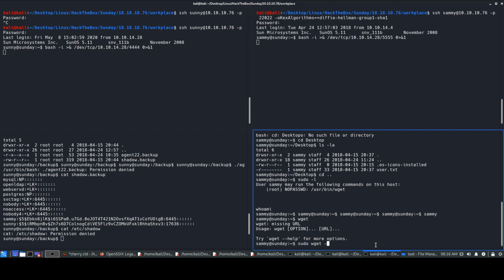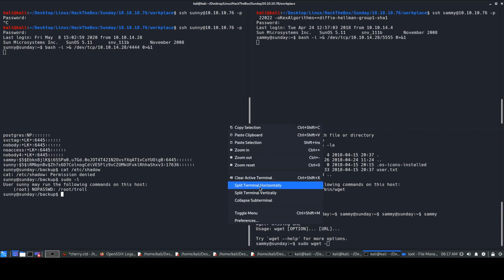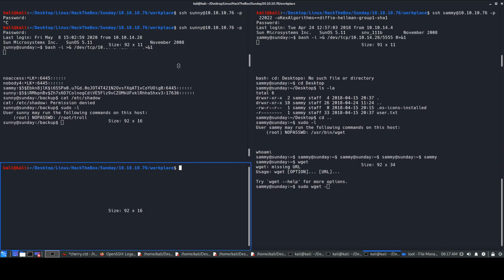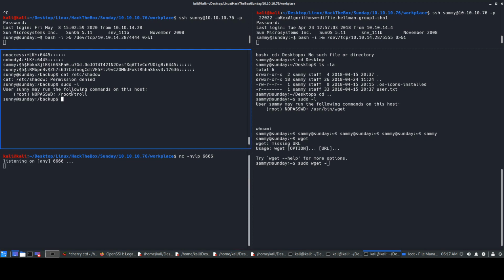Another thing I can do is, I have sudo wget, right? So when I saw this box, obviously I saw wget, and obviously we have that user Sammy can run this troll file. So what I did was quickly create another terminal over here. I know it looks a bit messed up, but yeah. I'll create another listener over here with nc -nvlp and port 777. Okay, we'll use 666 for now. So we have this, we can run this file as troll.